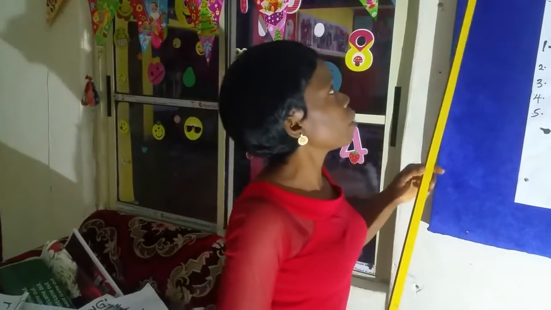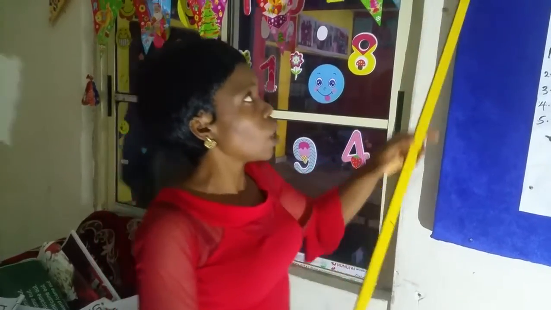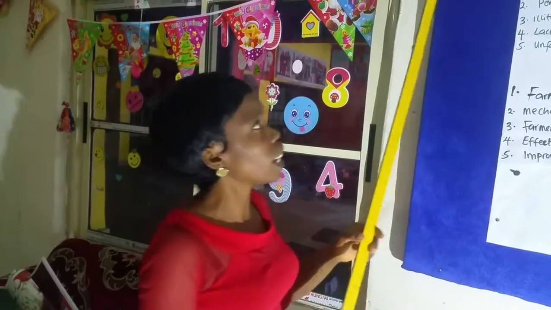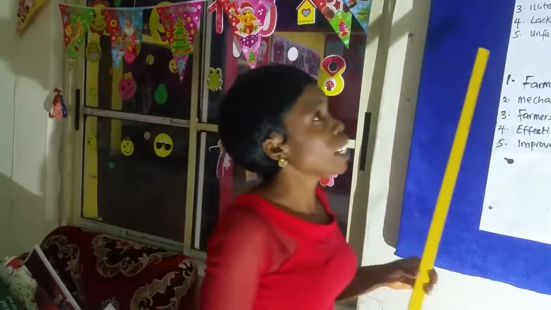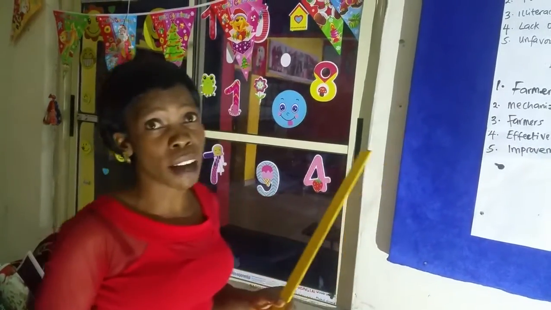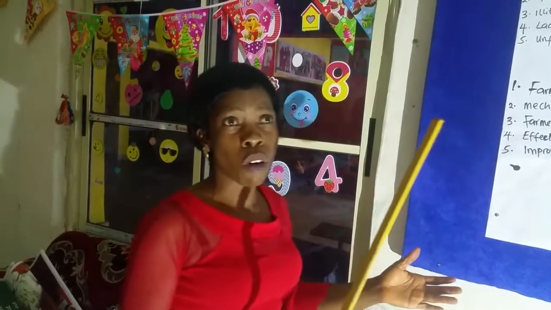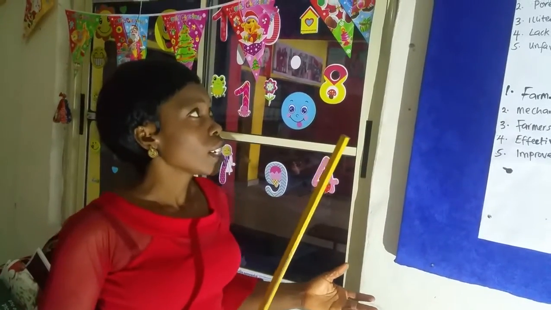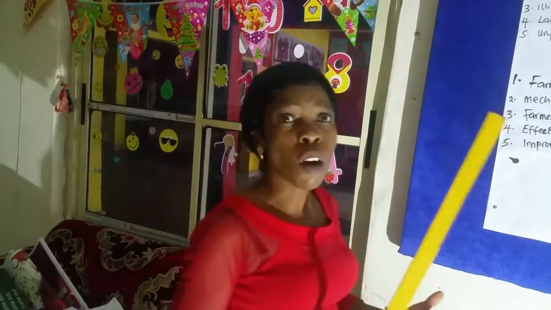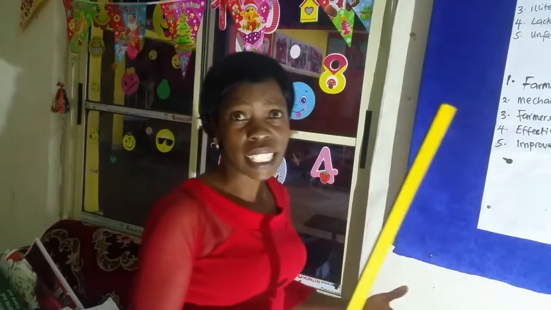Then number 3, provision of employment. How is it important in agriculture? Just like commercial farming, when they need a lot of people to harvest crops, it has given them more chance to be employed in that sector. Number 4 is a source of income. Farmers go into agriculture to earn money.